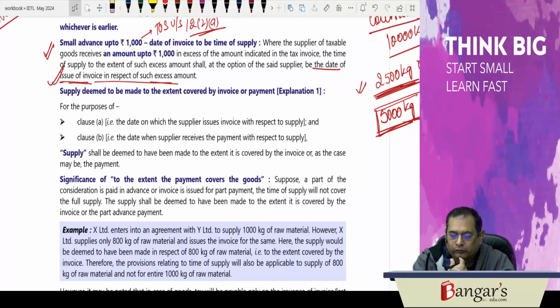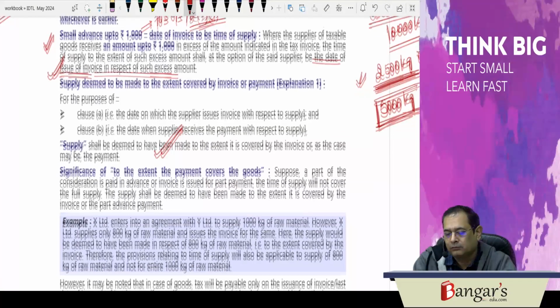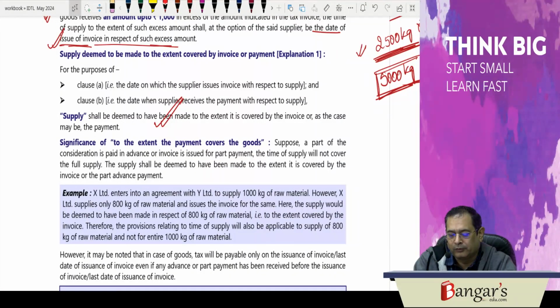For the purpose of clause A, that is date on which the supplier issues invoice with respect to supply, or clause B, that is date when the supplier receives the payment with respect to supply, supply shall be deemed to have been made to the extent covered by the invoice, or as the case may be, the payment. Now here if we are receiving part payments, partly you have received in advance, partly you will receive subsequently, so to that extent the payment is received. Here supply is deemed to have been made.